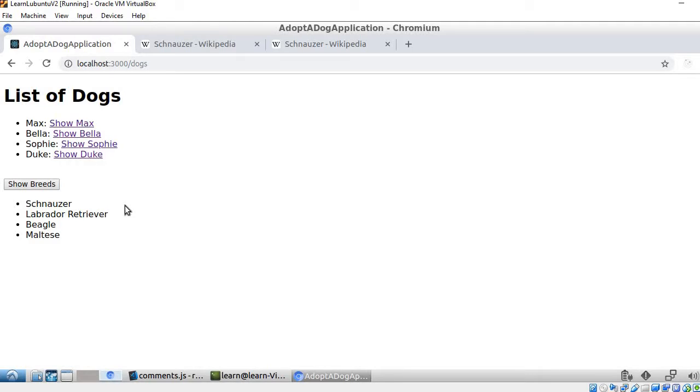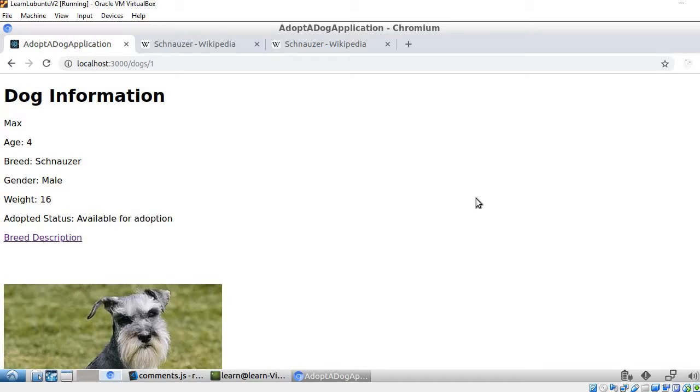This button was built using a jQuery GET request, and the request was done to the internal Rails API for the application. For the next feature, we had to show something. The requirement was to build a show resource using JavaScript. And to see this feature, we're going to click on a specific dog. We're going to click on the dog Max.